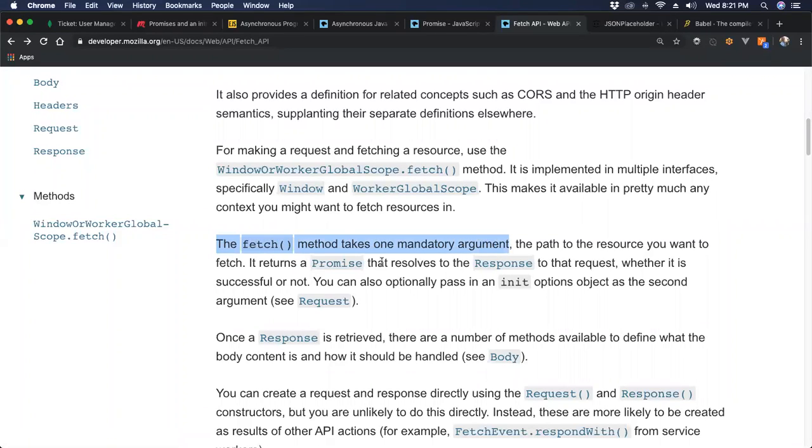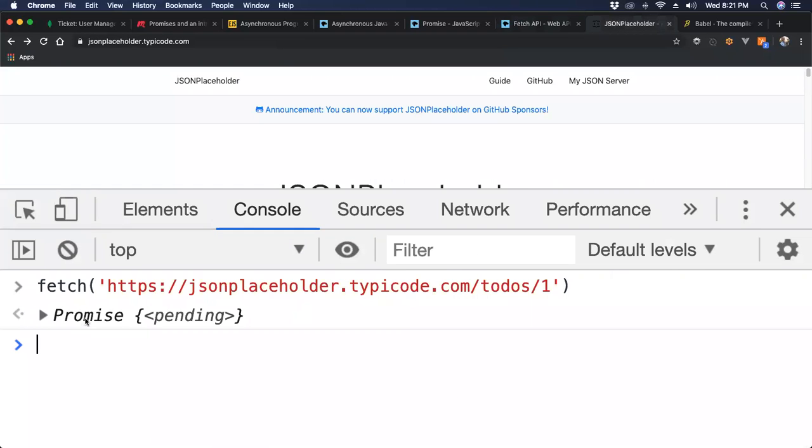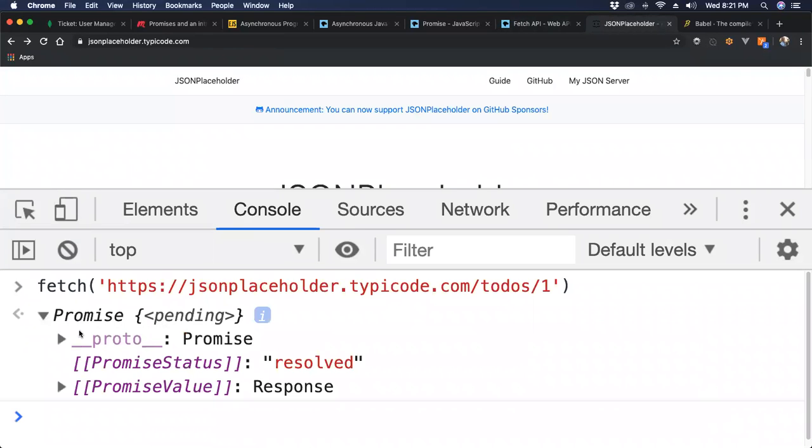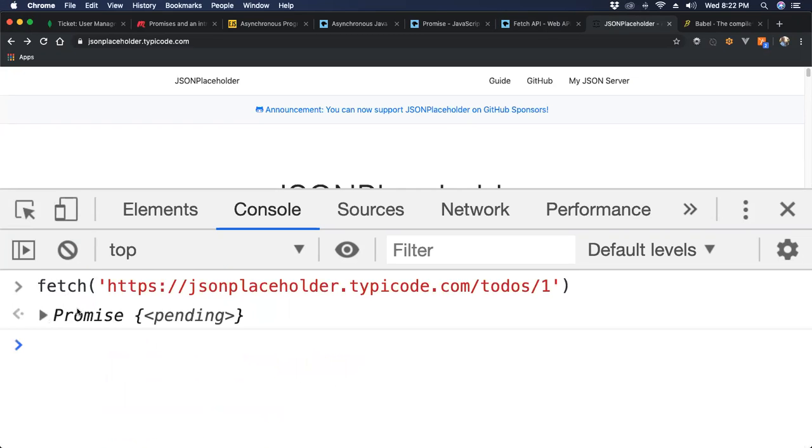It returns a promise that will eventually resolve. So if I come back here, it returned a promise that is technically pending. Here we have some gobbledygook, but its status is apparently resolved, and the value is the response. And if we open this up, all of this stuff is the response. We've got a body, it's this readable stream, a whole bunch of things. So cool, that's what fetch returns to us.